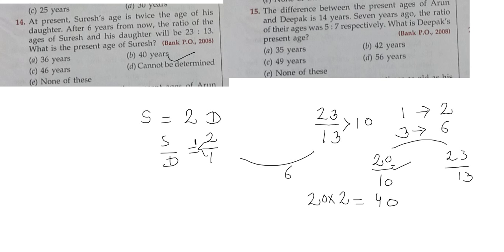We cannot put the value of 2 in this ratio, because we have converted this ratio into this. Okay, we have made it 20:10. So we will put the value of 1 ratio into this. So let's go to the next question.